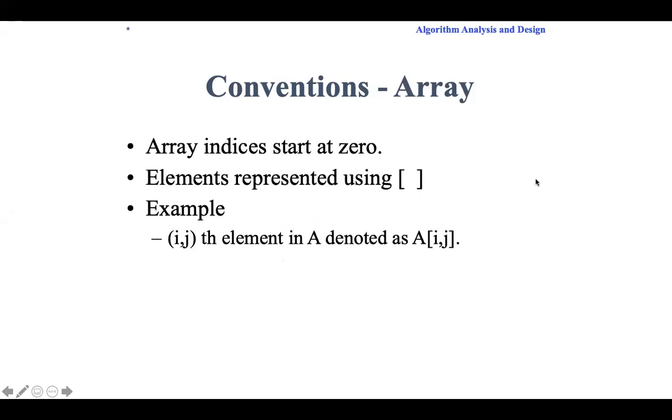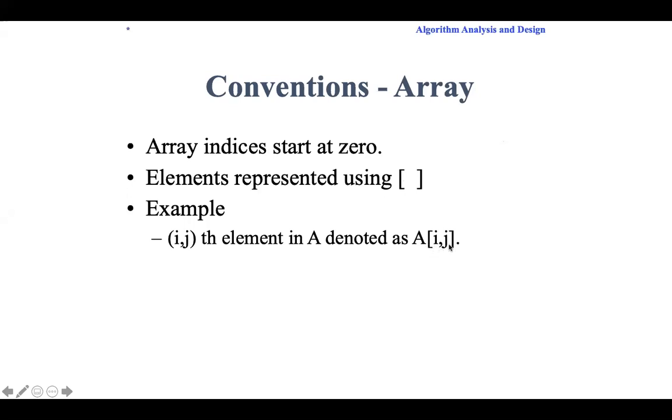Arrays are represented using square brackets, and the index starts with 0. If you want to access the third row, fourth column element, you have to represent it like this: A of 3, 4. There is a slight difference in the representation.